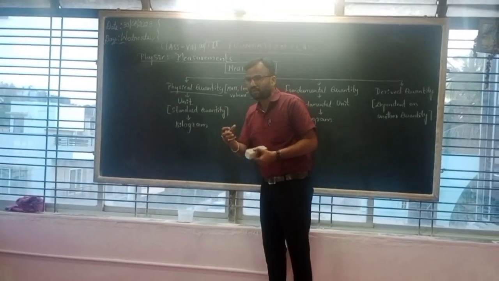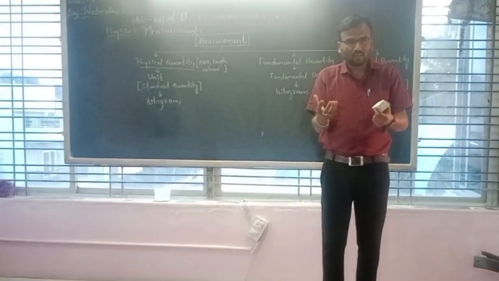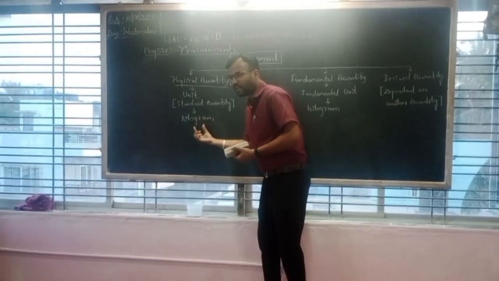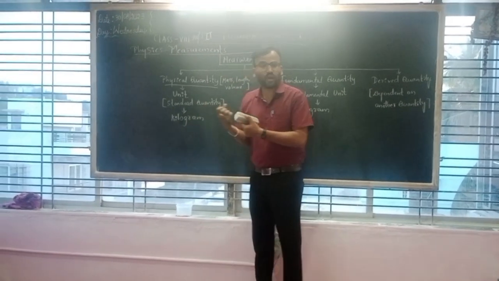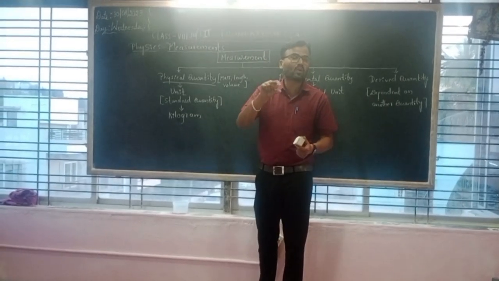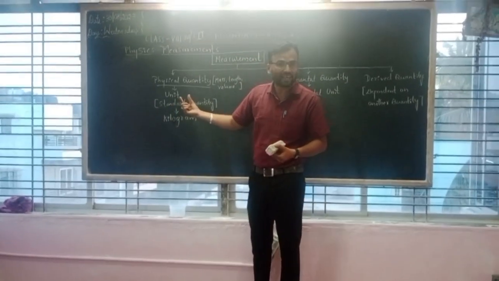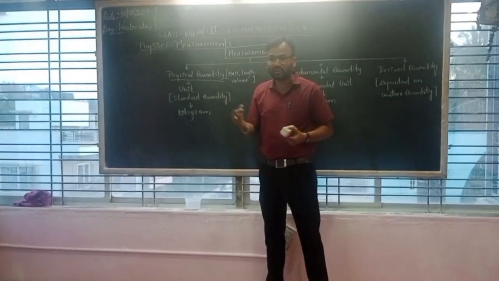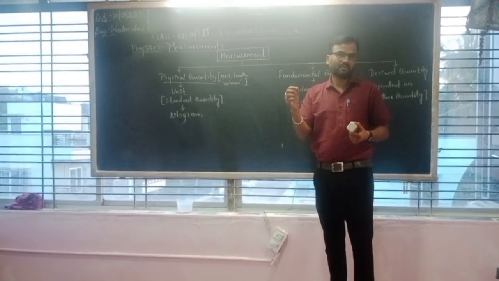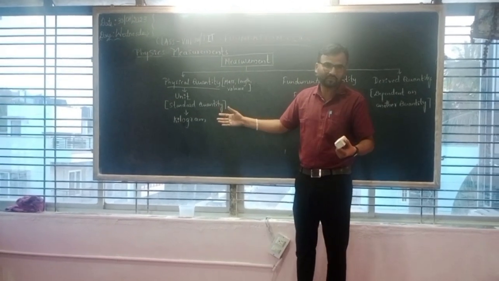So let's say for example, if the object is in a solid state, we can find the quantity of that object in what? In a kilogram. So that kilogram is considered as a unit, and that unit is what? Physical quantity. Understood or not this concept? Is that clear? Do you have any doubt? You can ask me.